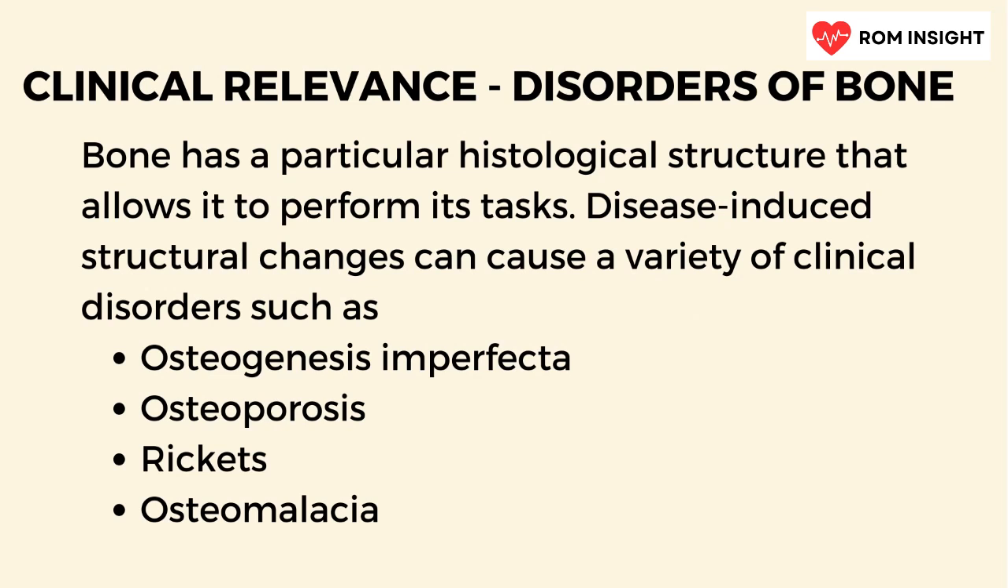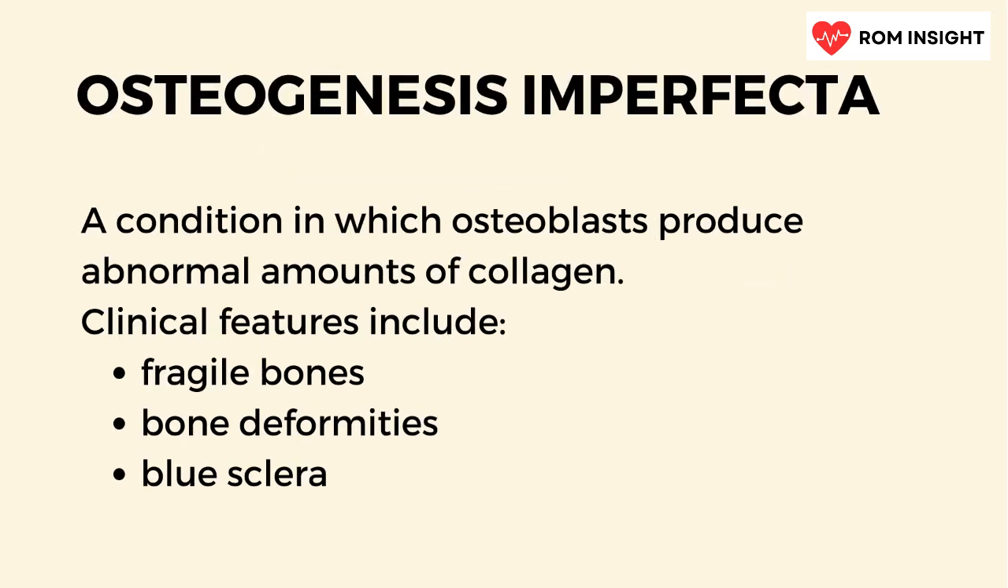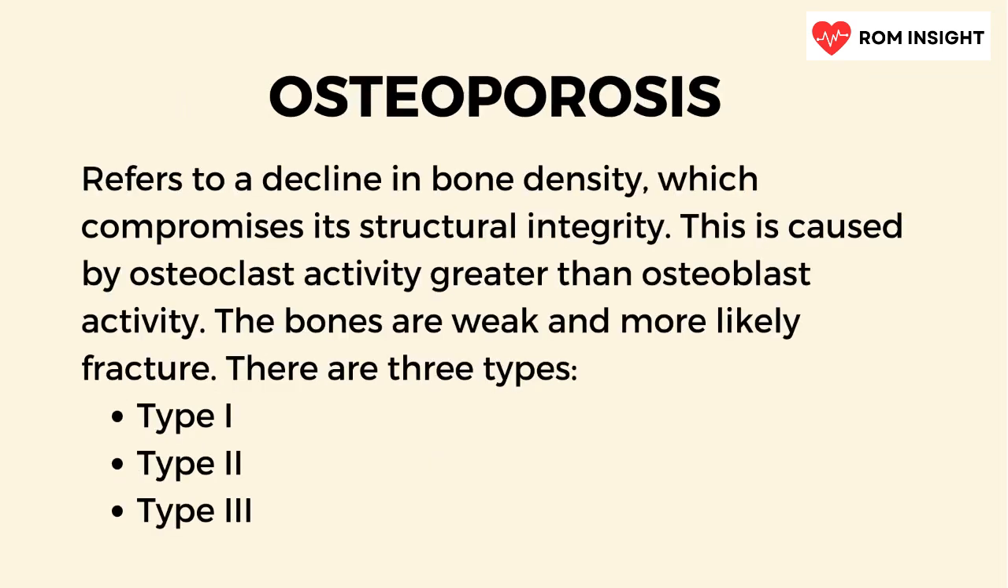As bone disorders, we'll discuss osteogenesis imperfecta, osteoporosis, and rickets or osteomalacia. Osteogenesis imperfecta, a rare genetic disorder, manifests with fragile bones, deformities, and blue sclera due to abnormal collagen synthesis. Osteoporosis, characterized by decreased bone density, increases fracture risk.